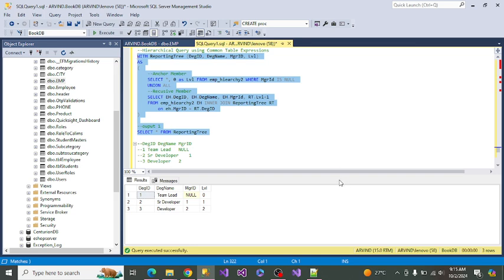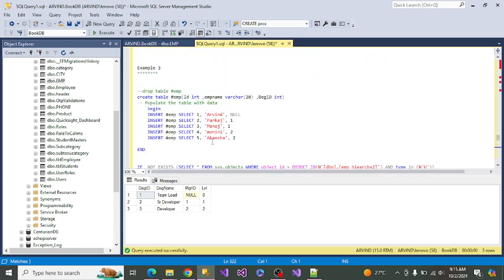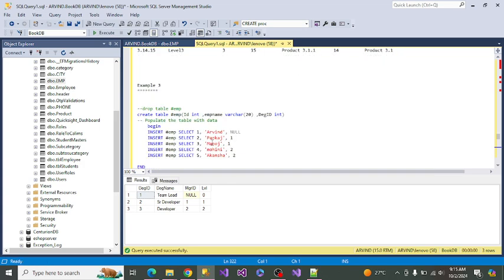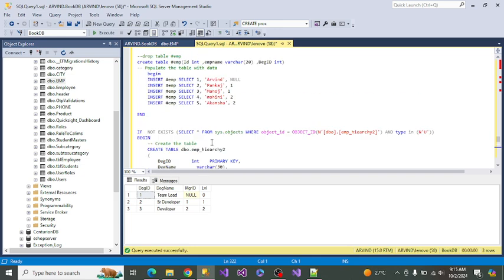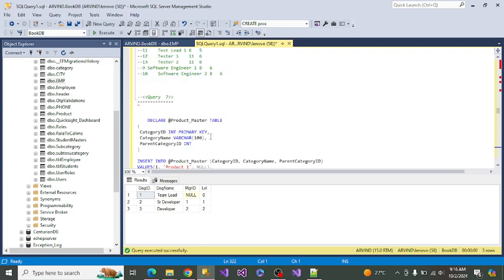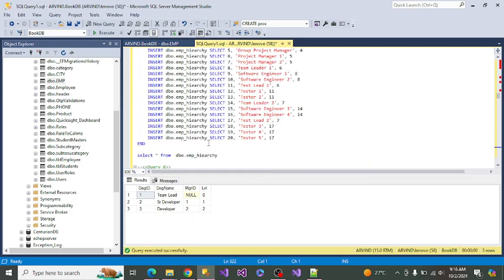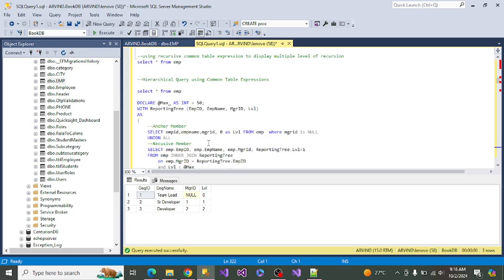Yeah, done. So if you see here, the same thing I created for you: team lead is on the top, and then senior developer and then developer. And what is their level? It is very simple. So you can learn. I will provide each of the queries. I have categorized all of them based on the employee, based on the product and their hierarchy, and then we also give a best example of IT industry designations, and the previous one in the same way, the same employee table which I referred to in the previous video.